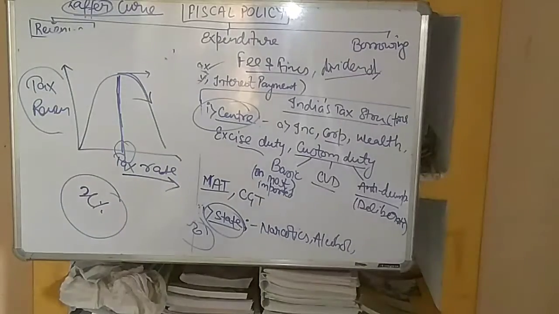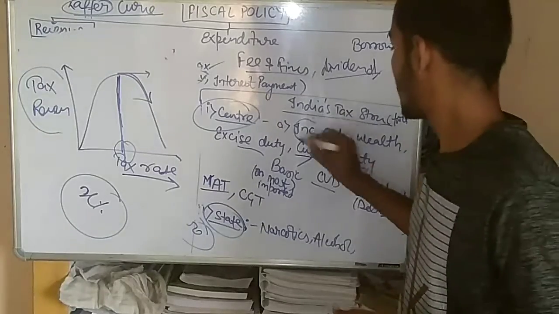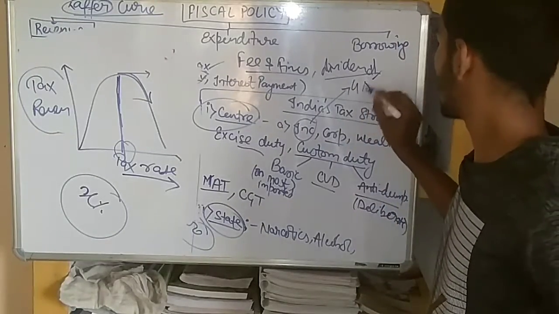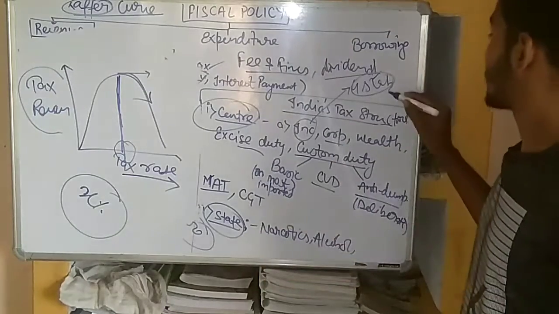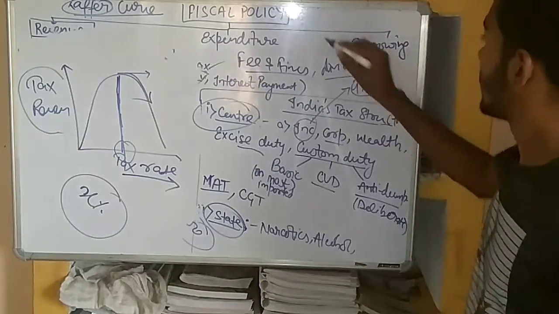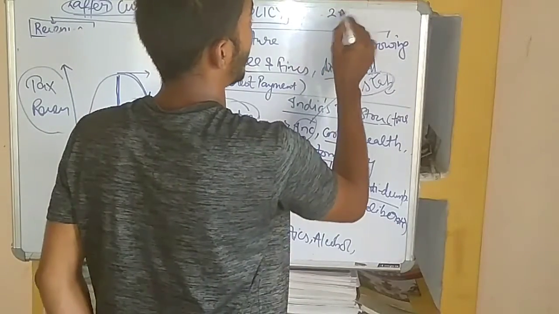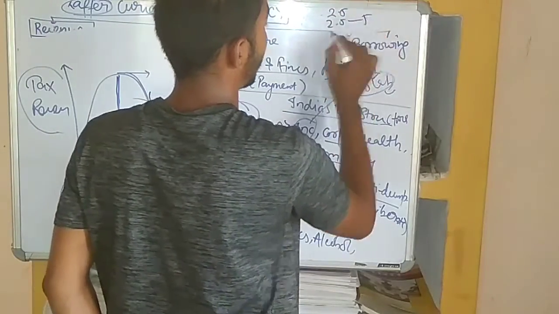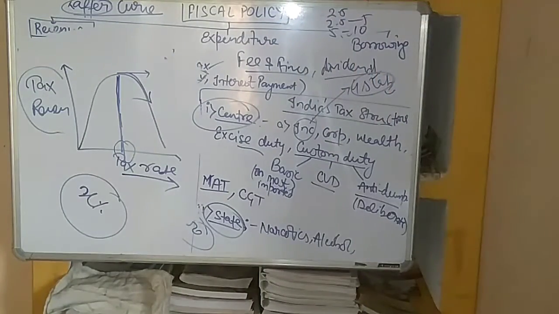The income tax. Now we look at the income tax. We know that income tax has basically 4 slabs on the basis of the income of the person. For example, less than 2.5 lakh, 2.5 to 5 lakh, 5 to 10 lakh, and the fourth, above 10 lakh.